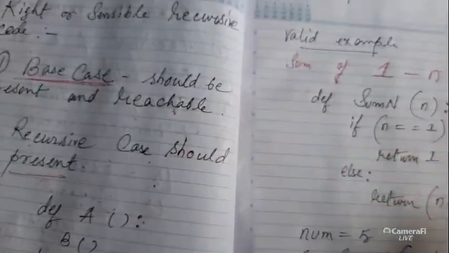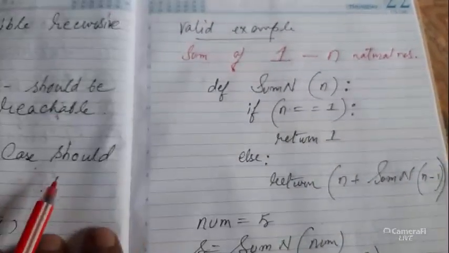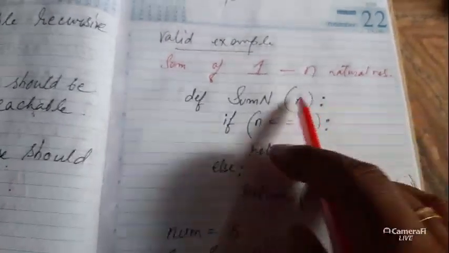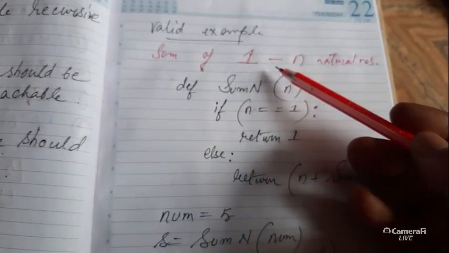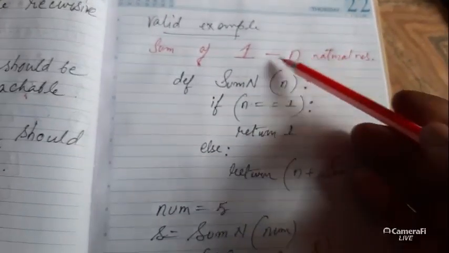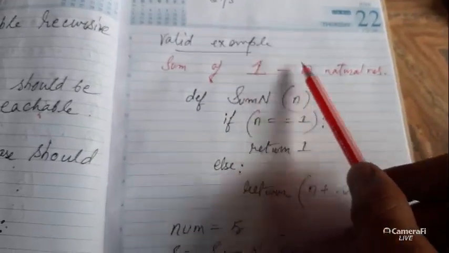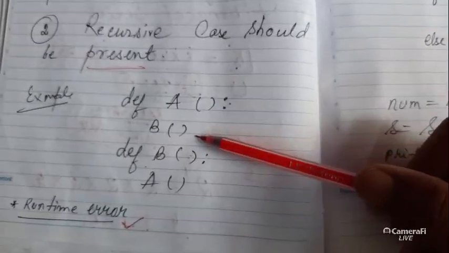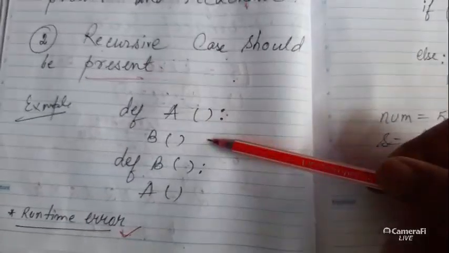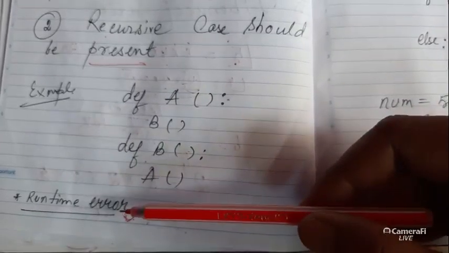So let's go for one example, and through this example we will learn what the base case is and what the recursive case is. Here is my first example. Yesterday we discussed the examples, but again today we will discuss the same example. But before that, I have taken another example here. This is one of the valid examples, there is no error. And here you can see there is no base condition, so the program will run endlessly, and at runtime it will give an error, and at a certain time it will stop working.